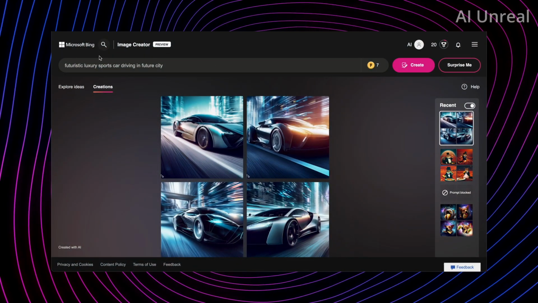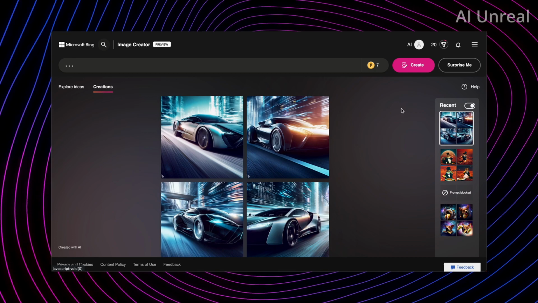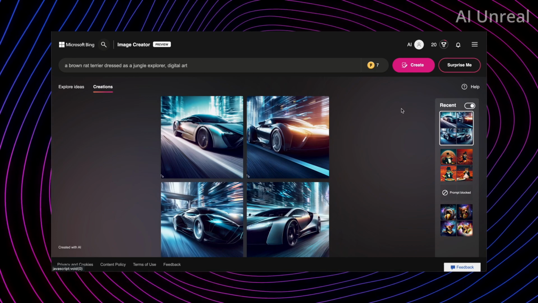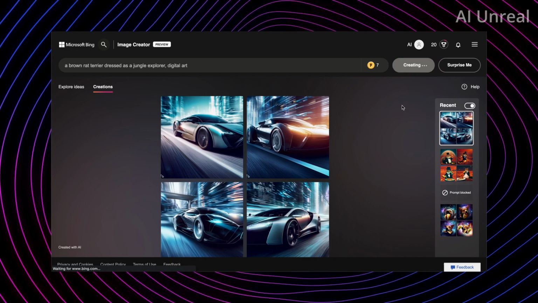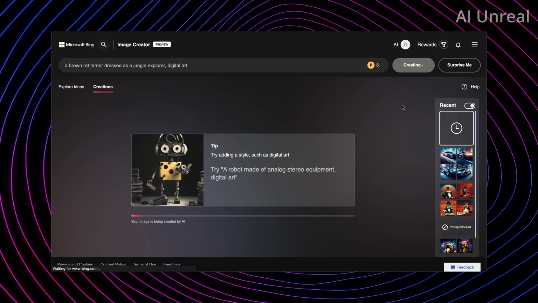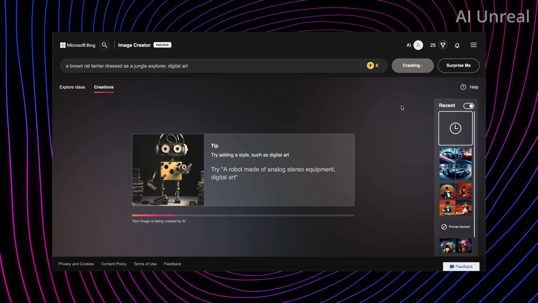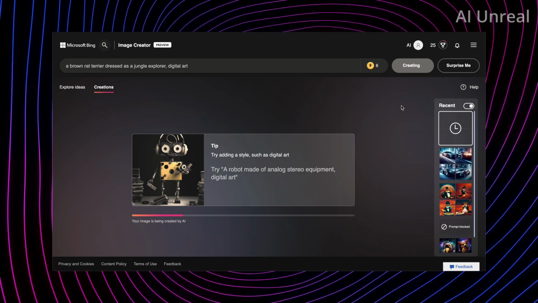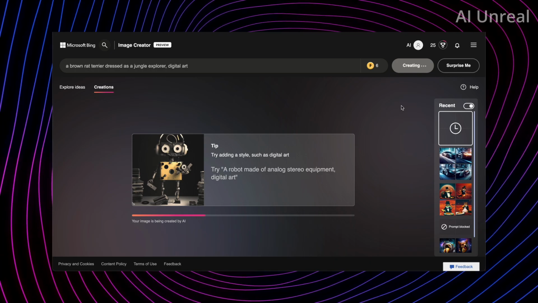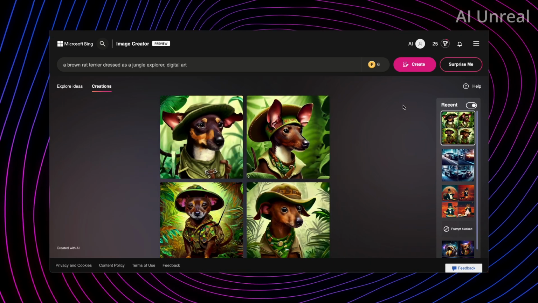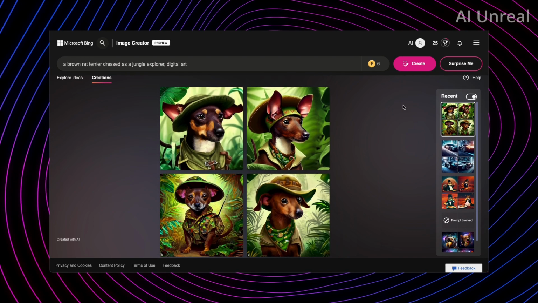So now back on the Bing creator, let's try this option called Surprise Me and see what this does. So I'm gonna guess it's going to give us a random prompt, a brown rat terrier dressed as a jungle explorer, digital art. So let's see this new added comma digital art to see what that does. So actually it shows us a tip, try adding a style such as digital art. A robot made of analog stereo equipment, digital art. So let's see if this changes the way the results look. So here we go. We have the dog dressed up, jungle explorer, and it looks like digital art.